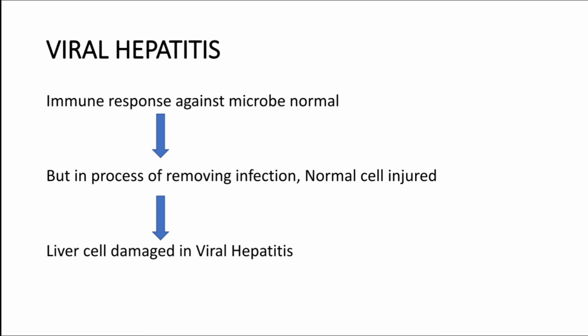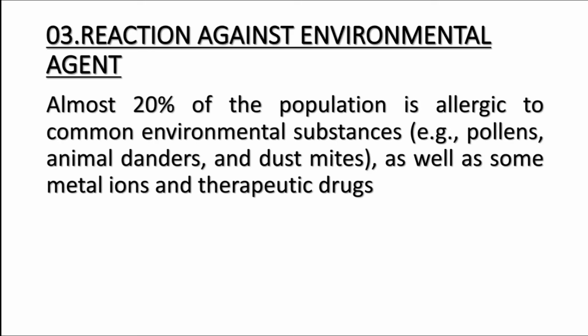For example, in the viral hepatitis, liver cells are getting damaged, in the process of removal of infected hepatocytes. In the viral hepatitis the hepatocytes get infected. So during the clearance of the infection, these infected hepatocytes will be damaged. So that is also an example of hypersensitivity reaction.